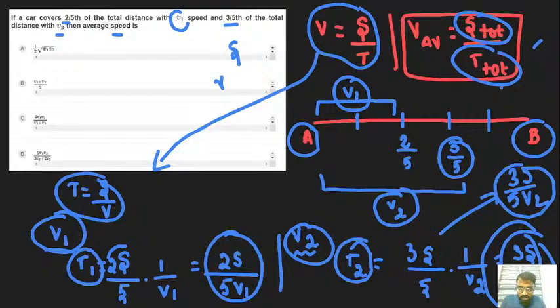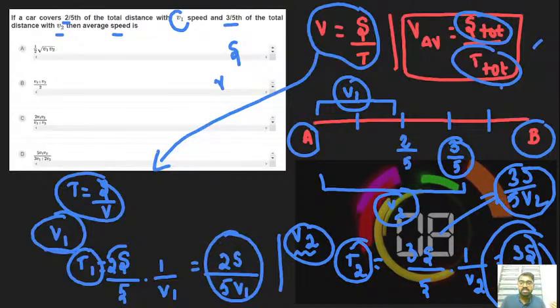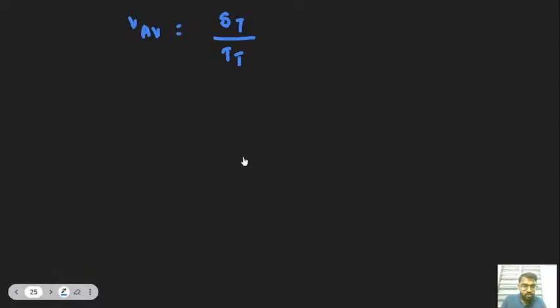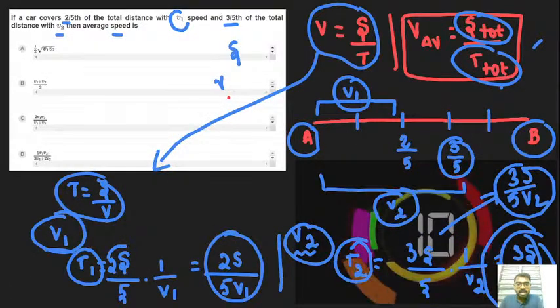Let me move to the next slide. So V average is nothing but S total divided by time total. Got it? S total divided by time total.